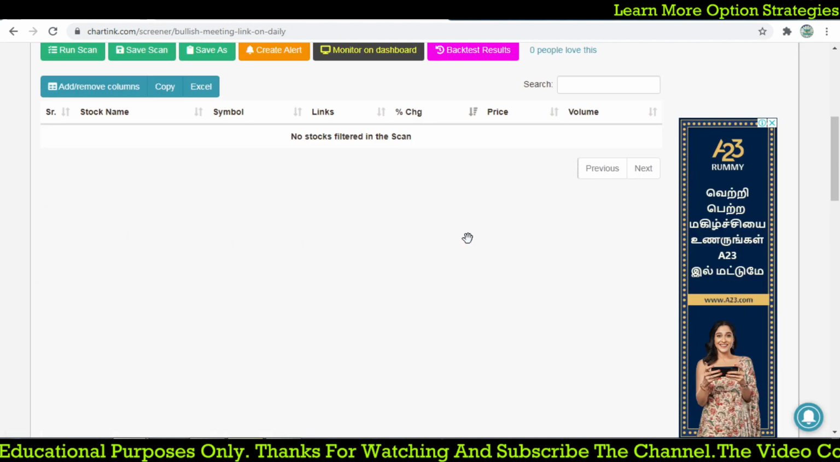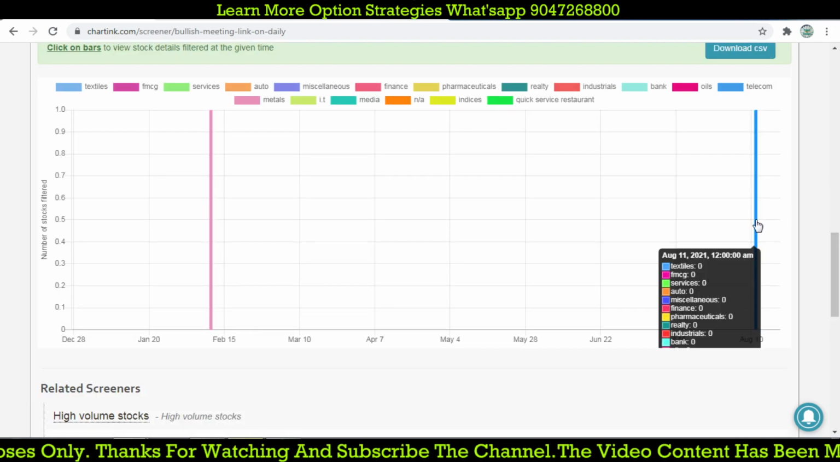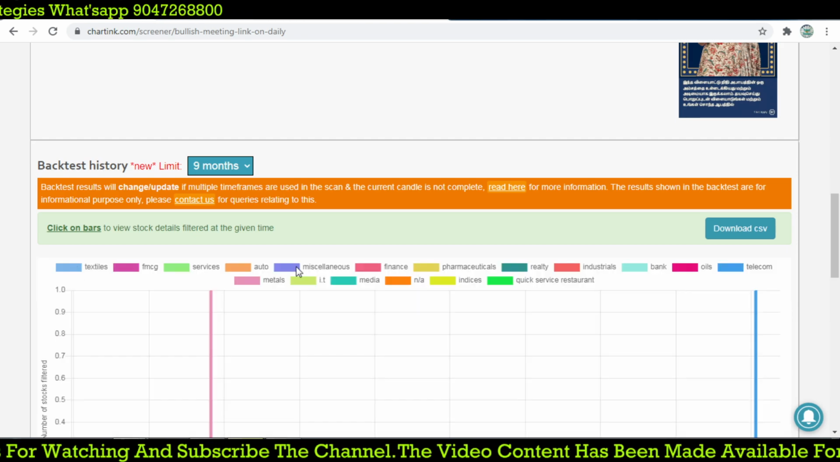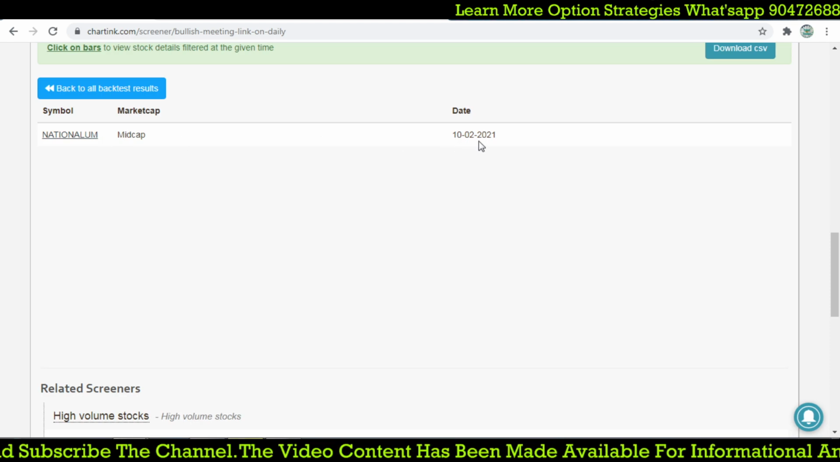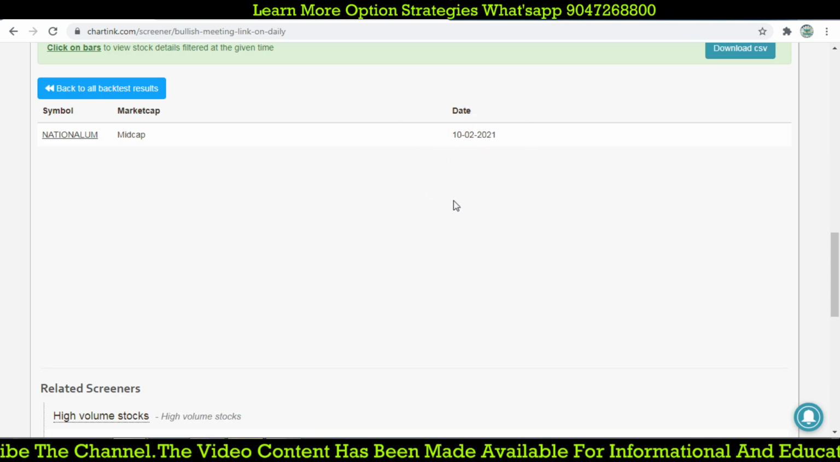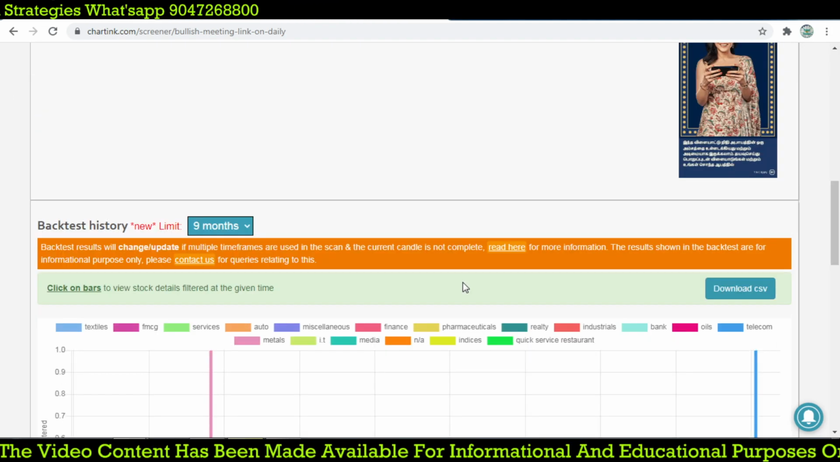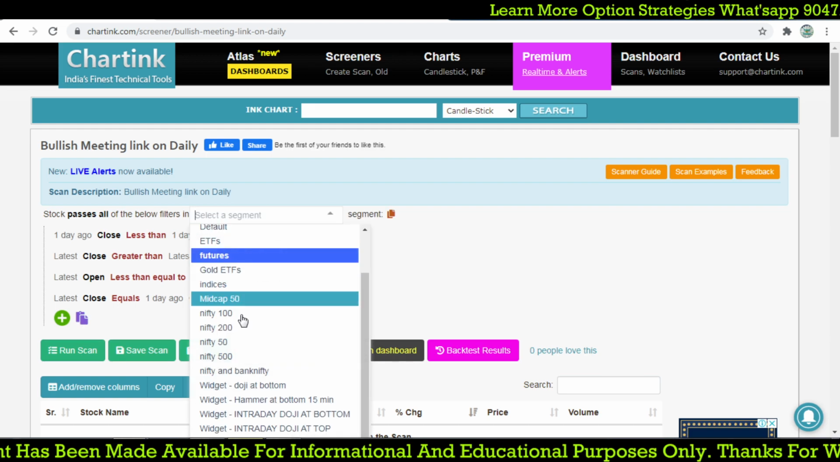So let's scan right now. Only one stock forms this, on 11th August, that is it, so don't go for this stock. And previously National Aluminium, around 10th February, right? So it is not giving you such an opportunity. So this is what exactly. So let's go for equity.